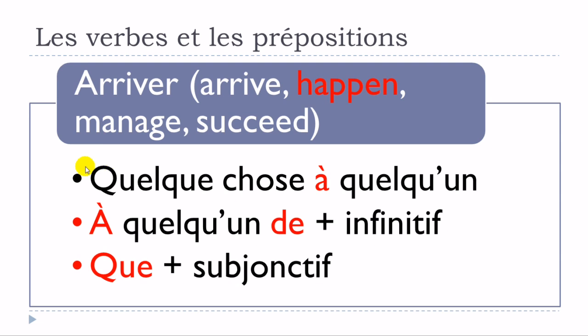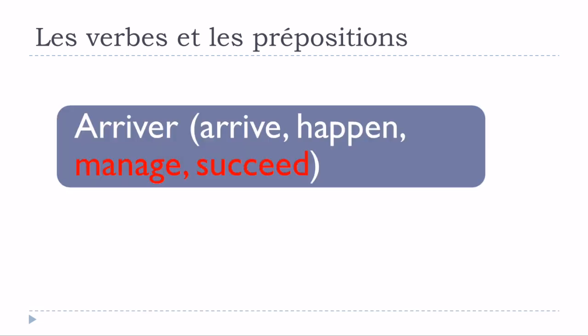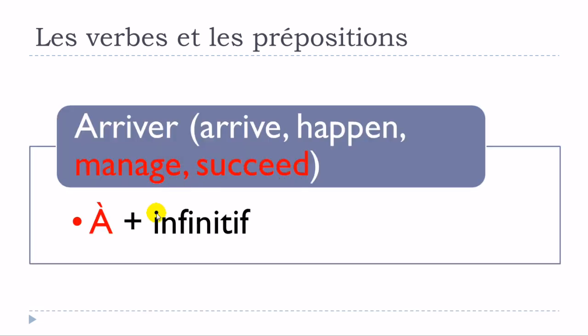All right, so one more time. Arriver quelque chose à quelqu'un. Arriver à quelqu'un de plus verbe à l'infinitif. Arriver que plus verbe au subjonctif. And the last meaning would be manage or succeed. It's actually quite simple. Only one structure connected to this meaning, and it's arriver à plus verbe à l'infinitif. Okay, so arriver à plus infinitif.